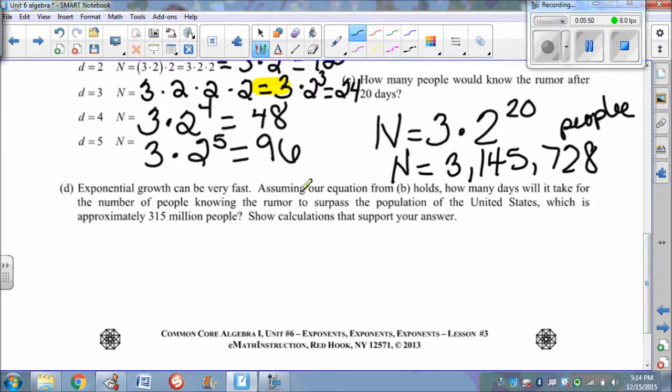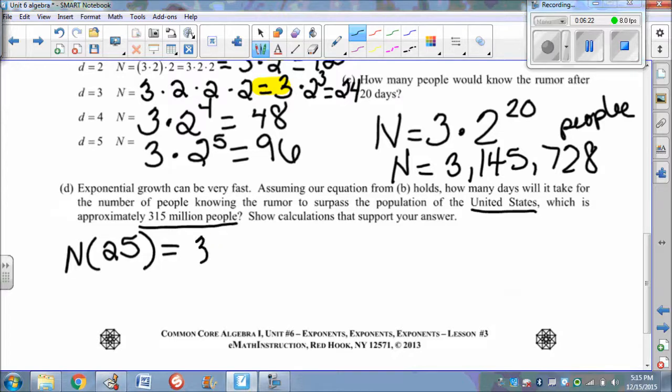So it says, assuming our equation from B holds, how many days will it take for the number of people knowing the rumor to surpass the population of the United States? And they tell us that the population of the United States is 315 million people. So we know that on day 20, only 3 million people know this. So let's jump up to day 25. Let's figure out what that is.